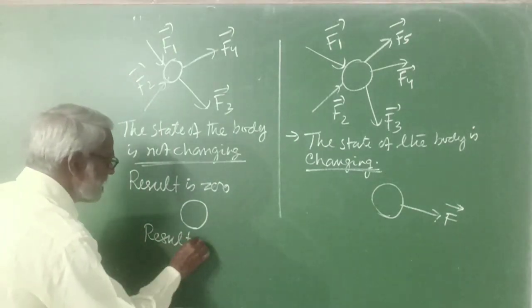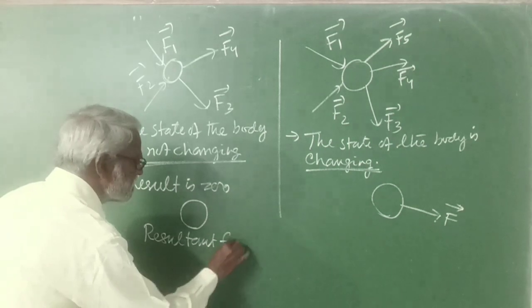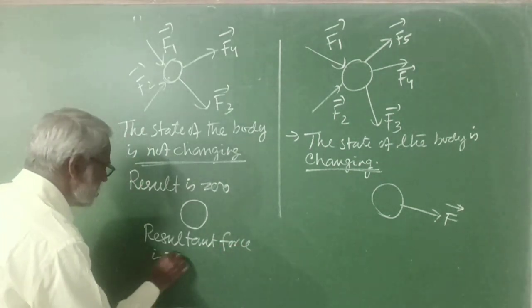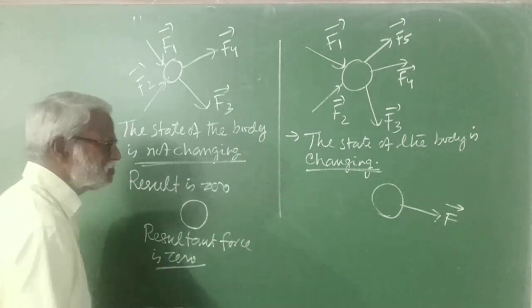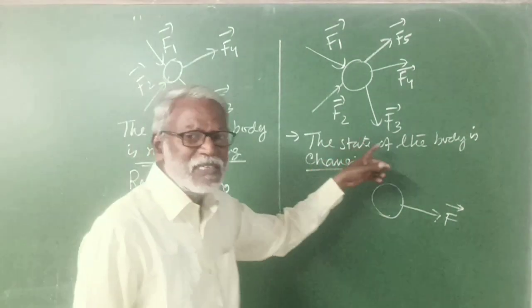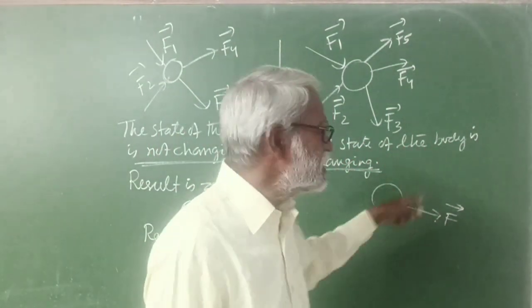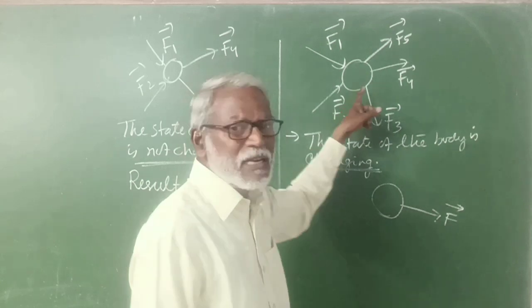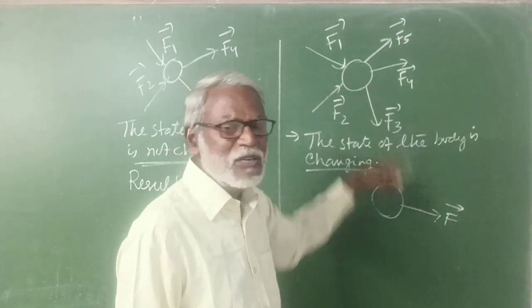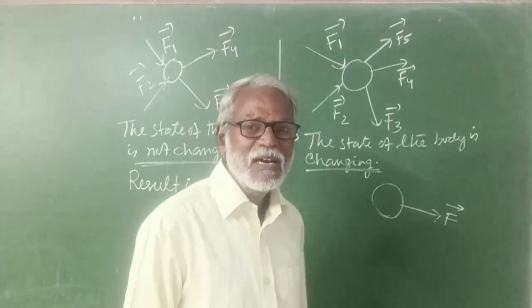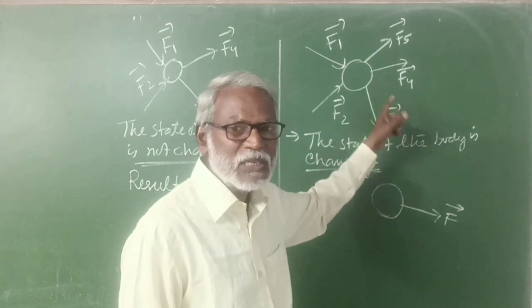Resultant force is zero. But here state is changing. That means a single force is replacing all these forces, and that single force is the resultant of these forces.